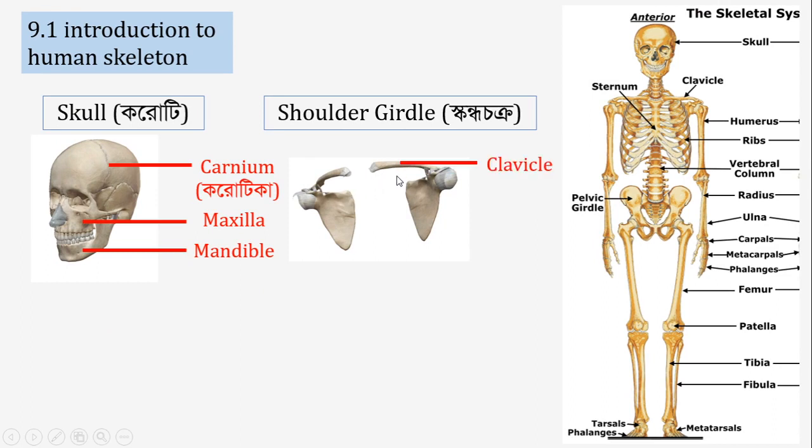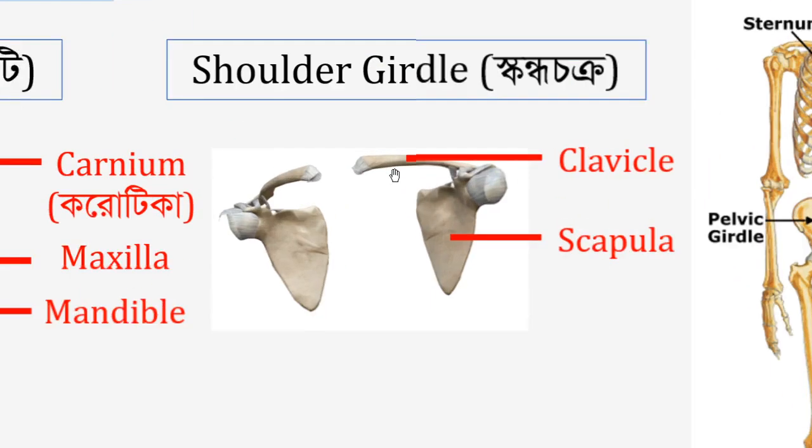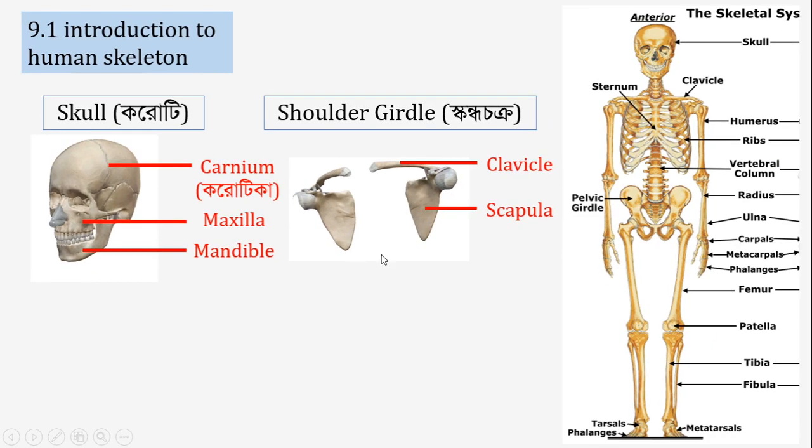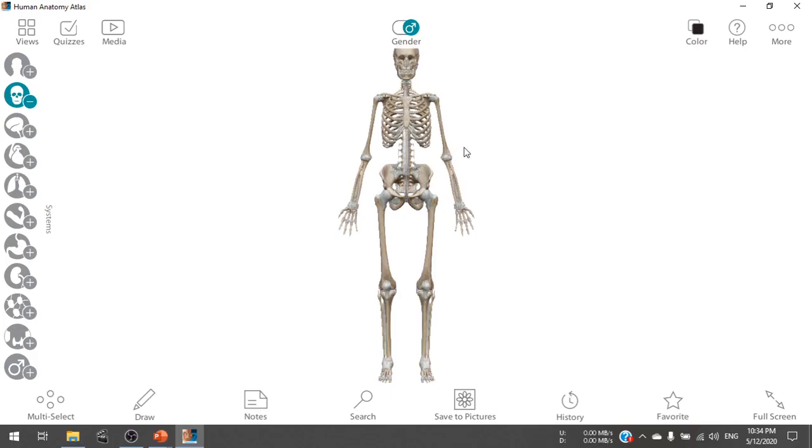This bone is called the clavicle, and this bone is called the scapula. The 2 bones present at the front are called clavicles, and the 2 bones present at the backward position are called scapulae. So this is a human skeleton.